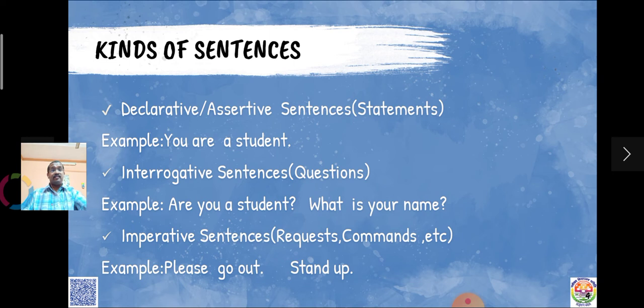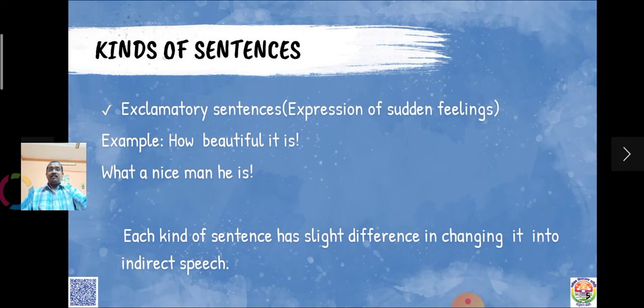And the third kind is imperative sentences. They express requests, commands, etc. For example, please go out. Stand up. And the fourth kind is exclamatory sentences. They express our sudden feelings. How beautiful it is! What a nice man he is! Each kind of sentence has slight difference in changing it into indirect speech.